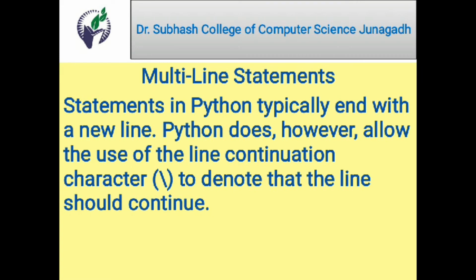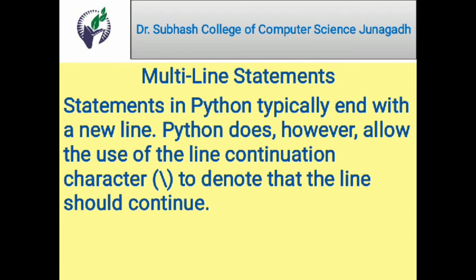Statements in Python typically end with a new line. What does it mean? Once we press the enter key, the new line character, at that time the statement is completed. But with the line continuation character, we denote that the line should continue.